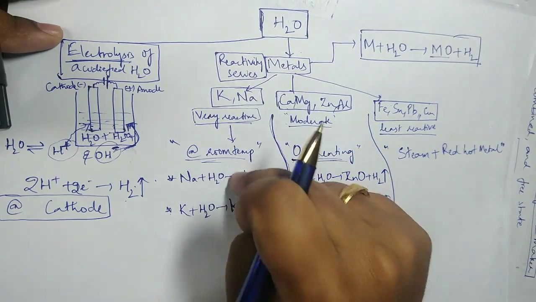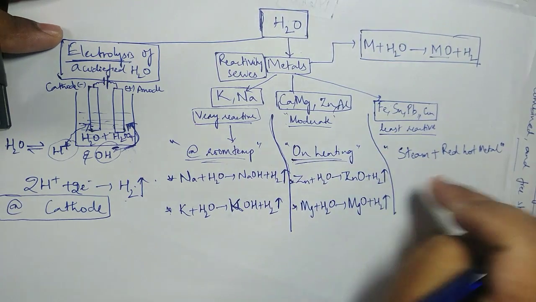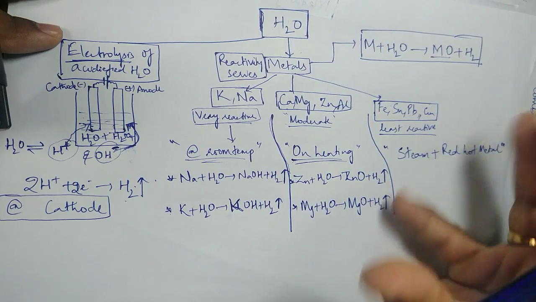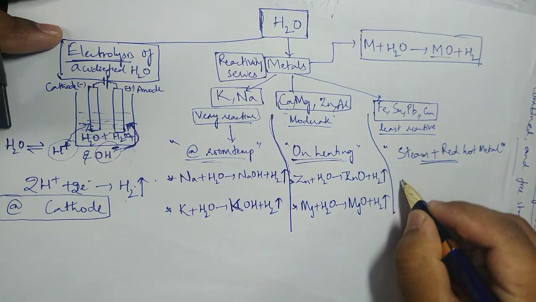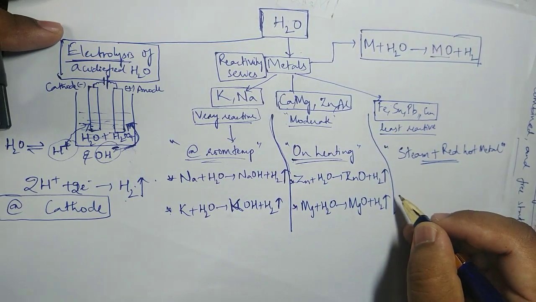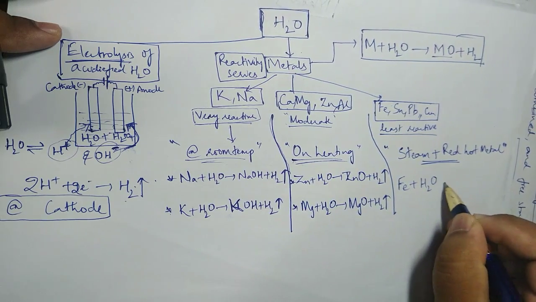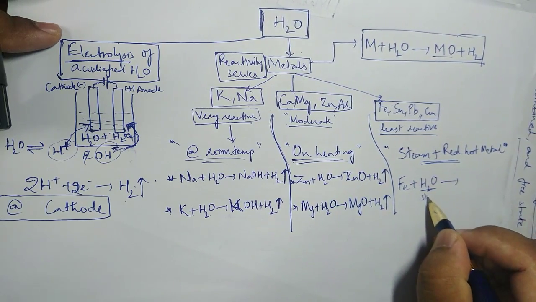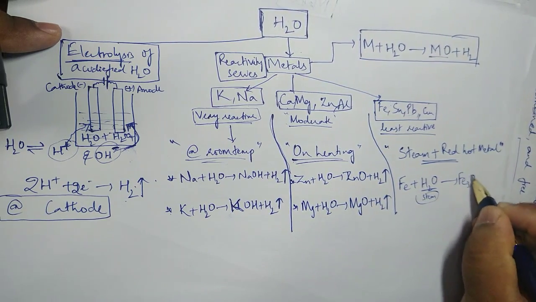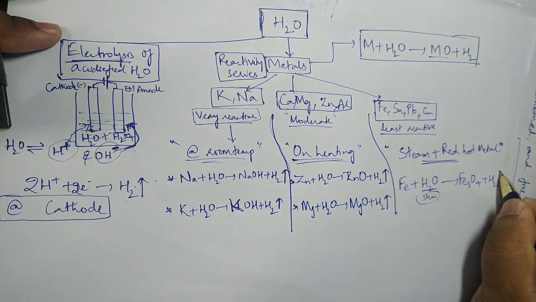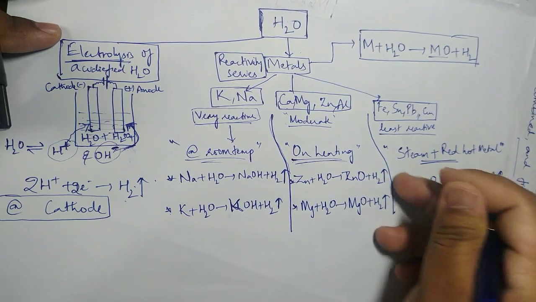What is that? In the first case the normal water, cold water is also sufficient. In this case hot water, in this case steam. Steam means vapour. Only in that case will these fellows react. So in other words, for example, iron plus H2O. What is this H2O? In the form of steam, don't forget, steam. So H2O will form Fe3O4 plus hydrogen gas. And the same way you can give another example with silicon or lead or whatever.